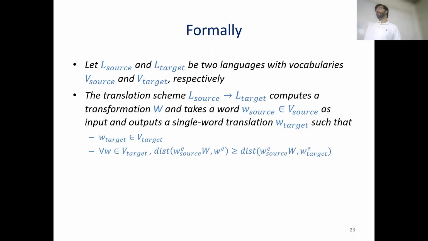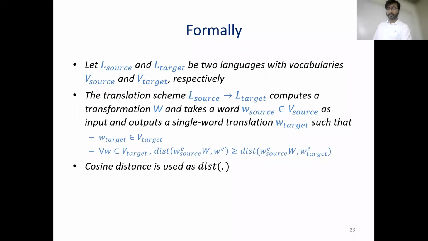Of all the words in the target vocabulary, when we multiply the transformation with the embedding of the source word, the resulting value is closest to the target word within the target vocabulary. Cosine distance is used as the measure of distance.